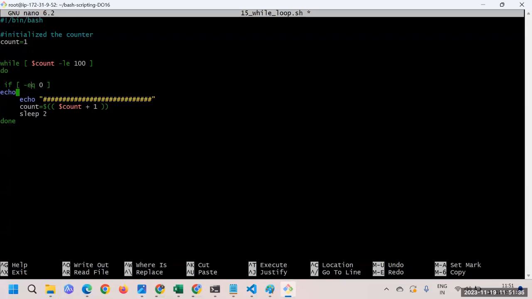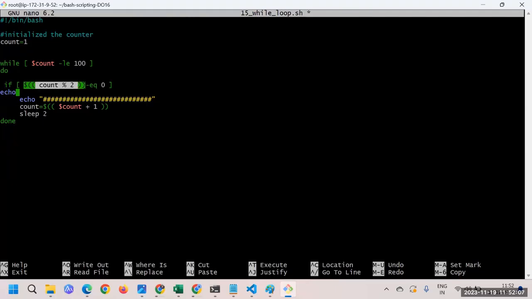That condition we'll put, and then maybe here I'll put the double brackets. In the double brackets, we put the value of the count, modulus sign, 2.